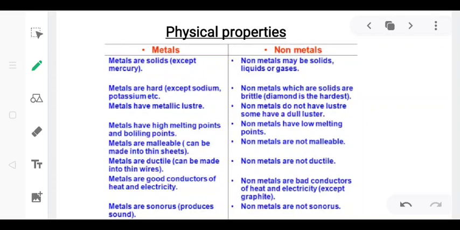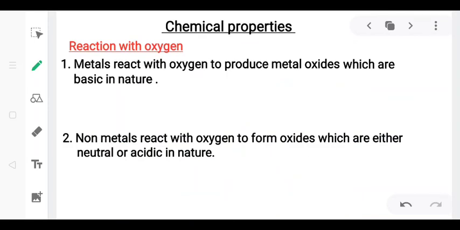Metals are good conductors of heat and electricity. Non-metals are bad conductors of heat and electricity except graphite. And one more is there, carbon fiber. Now it is invented. Next is metals are sonorous, that means they produce a ringing sound whenever struck by any hard substance, whereas non-metals are not sonorous.